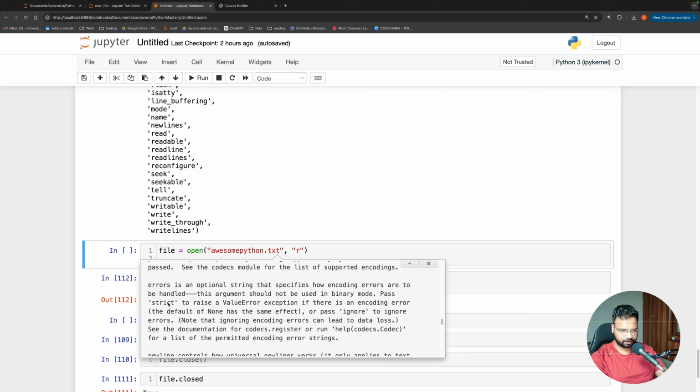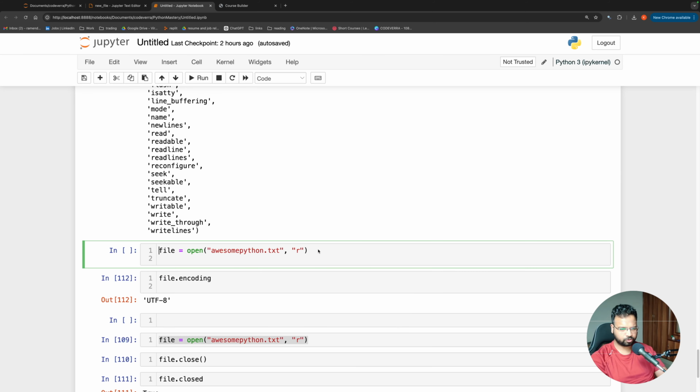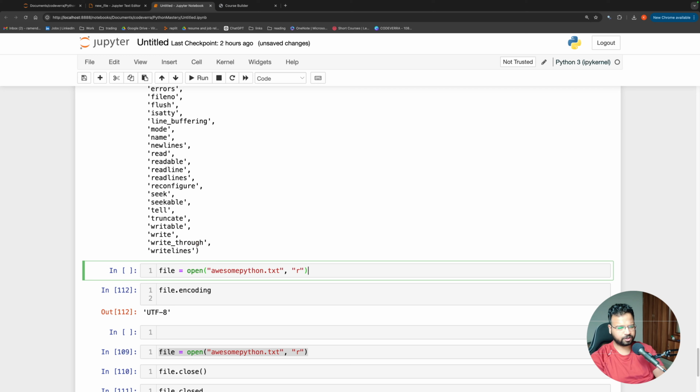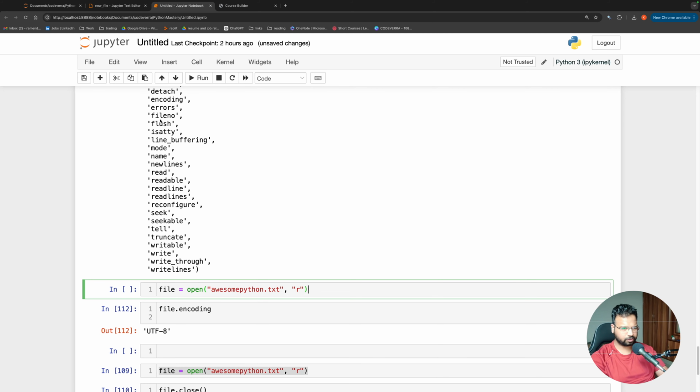And here we have some options called strict. If you do strict, that means if you get any error, then it will raise an error. And there is something called ignore. If you put ignore, then if any error comes, it will ignore that and move ahead. Again, it happens only when you are trying to read some kind of corrupted file, so it is not very common.